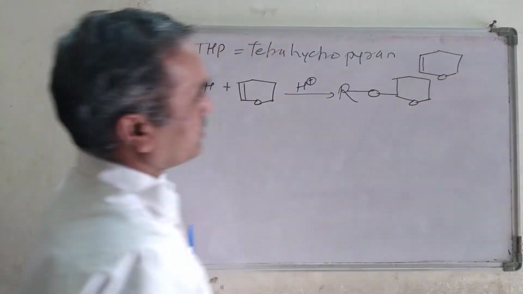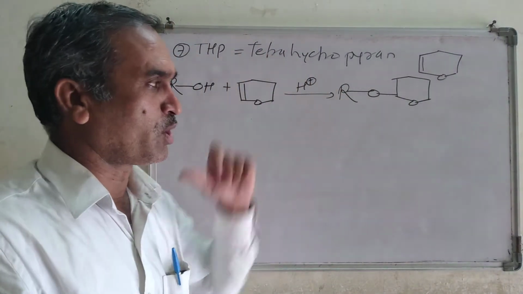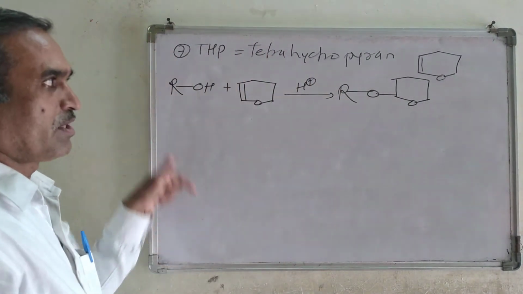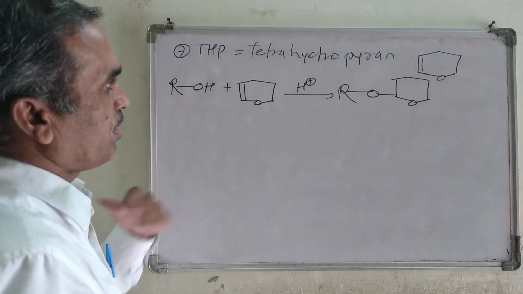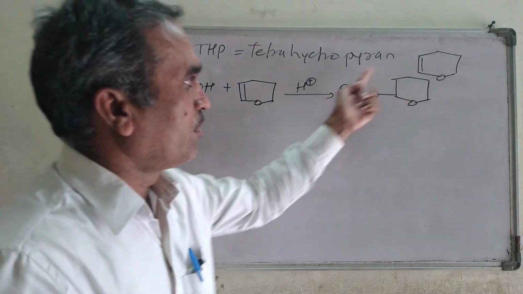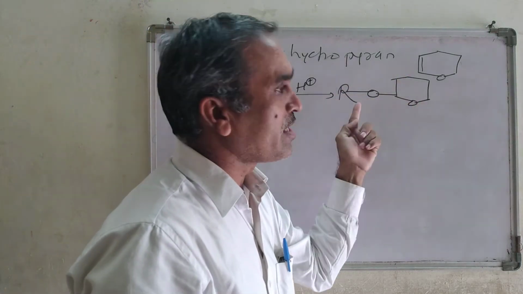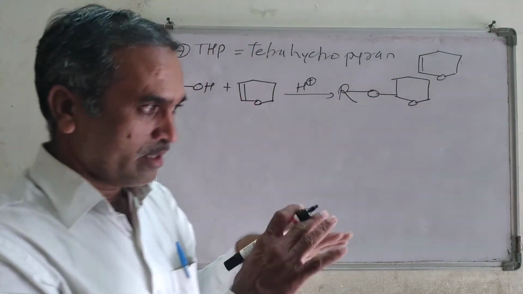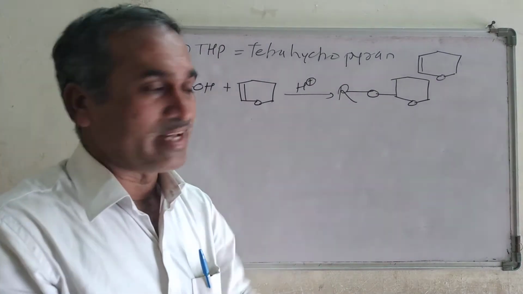This is a protected alcohol, and it is specifically used for primary alcohol, so that this ether becomes bulky and less reactive.